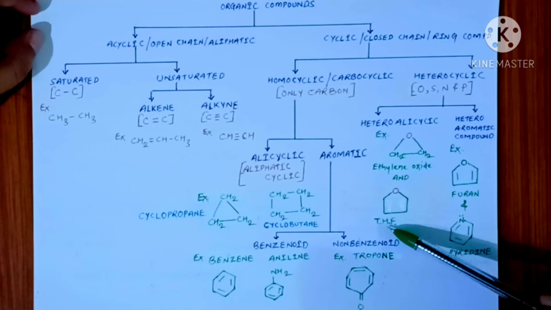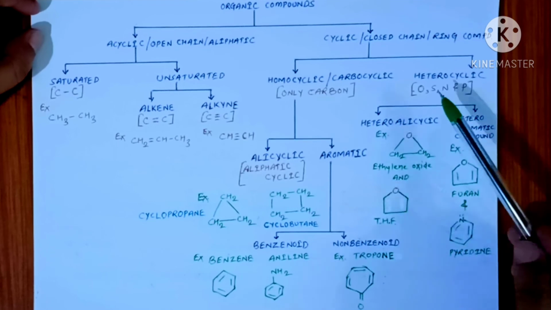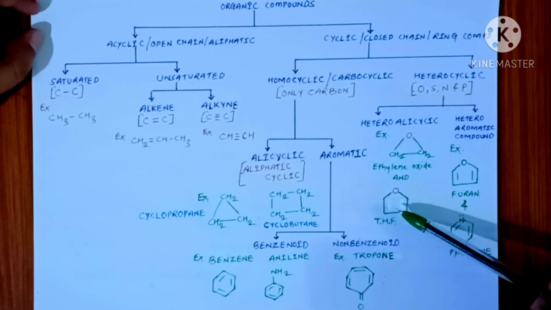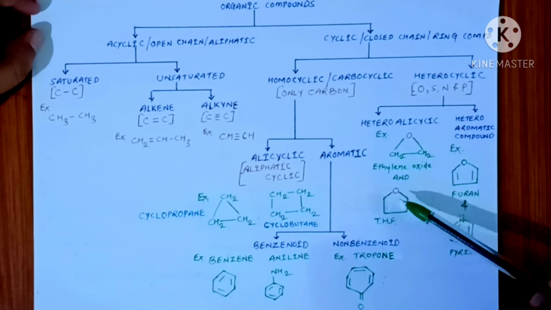Another example is your THF. THF means tetrahydrofuran. So here again a heteroatom oxygen is present in the five-membered ring. So this also comes under the class heteroalicyclic.